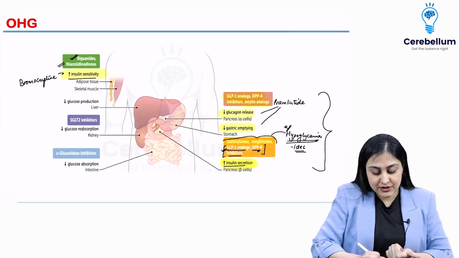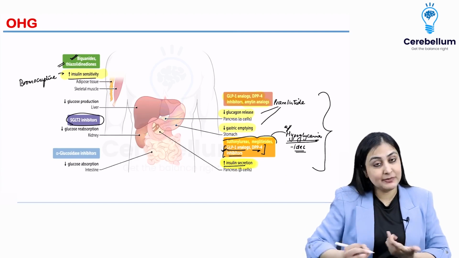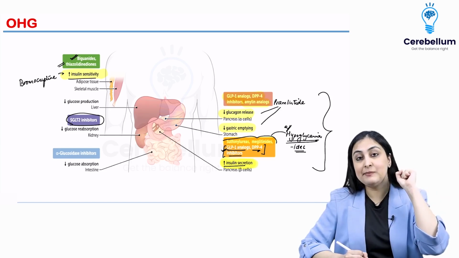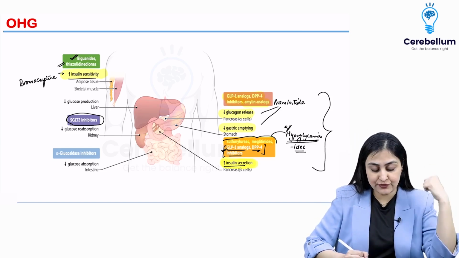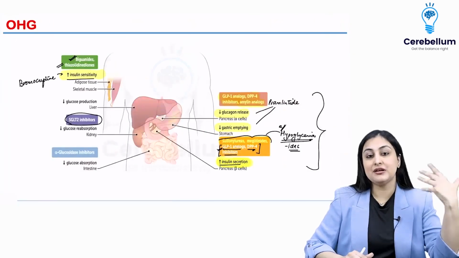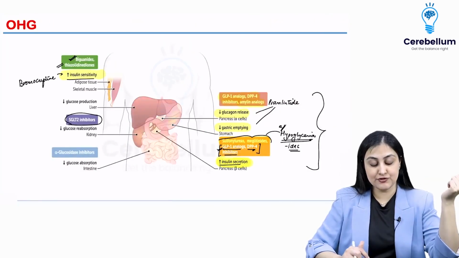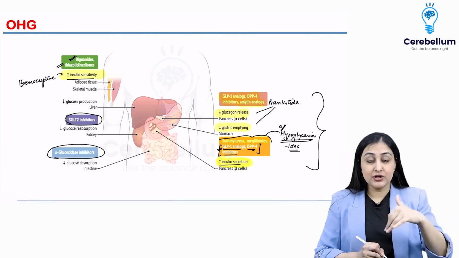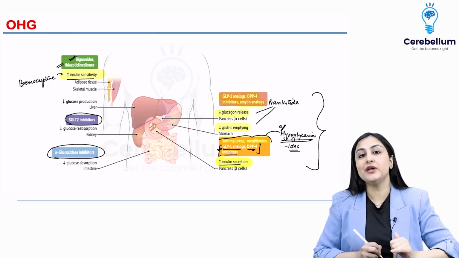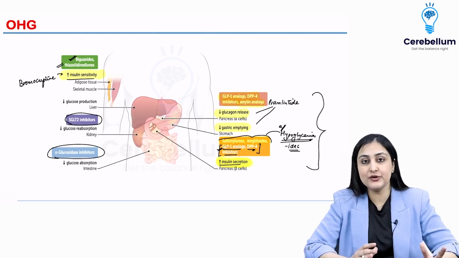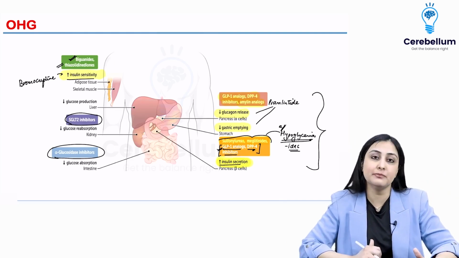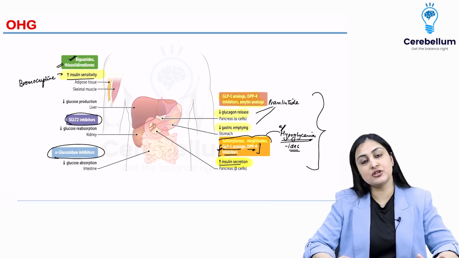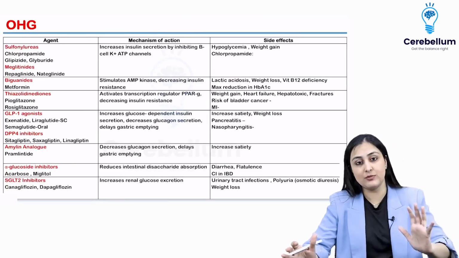Then you have the drugs which are SGLT2 inhibitors. We have studied SGLT in biochemistry. So these inhibit the reabsorption of glucose from the kidney. So these are your gliflozin drugs, canagliflozin and so on. Alpha glucosidase inhibitors are going to reduce the absorption from the intestine. So they prevent the breakdown of complex carbohydrates to simple carbohydrates. Alright, so this is in a nutshell the mechanism, which is the most important part in oral hypoglycemics.